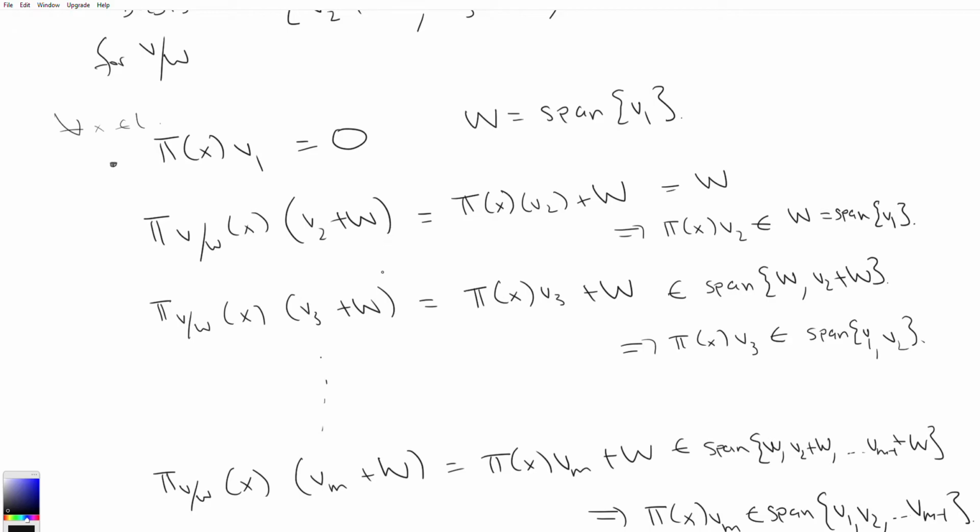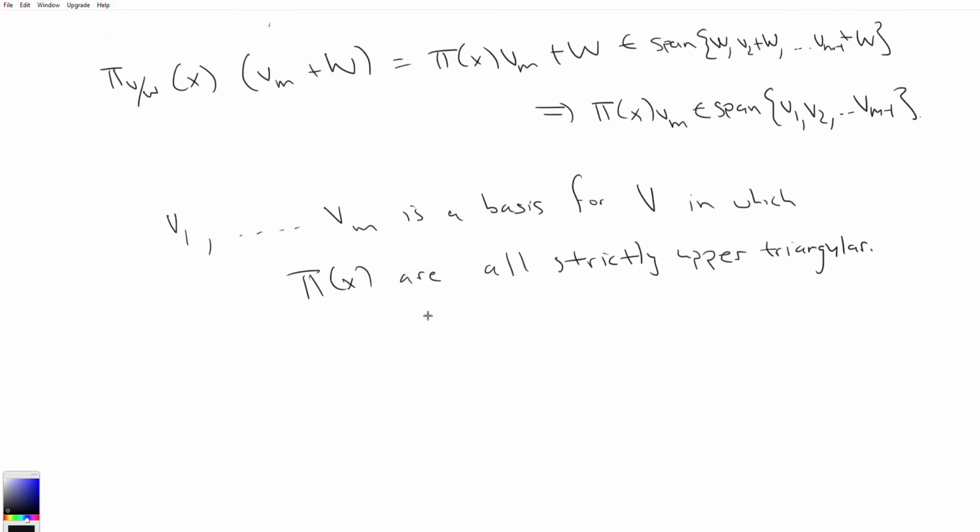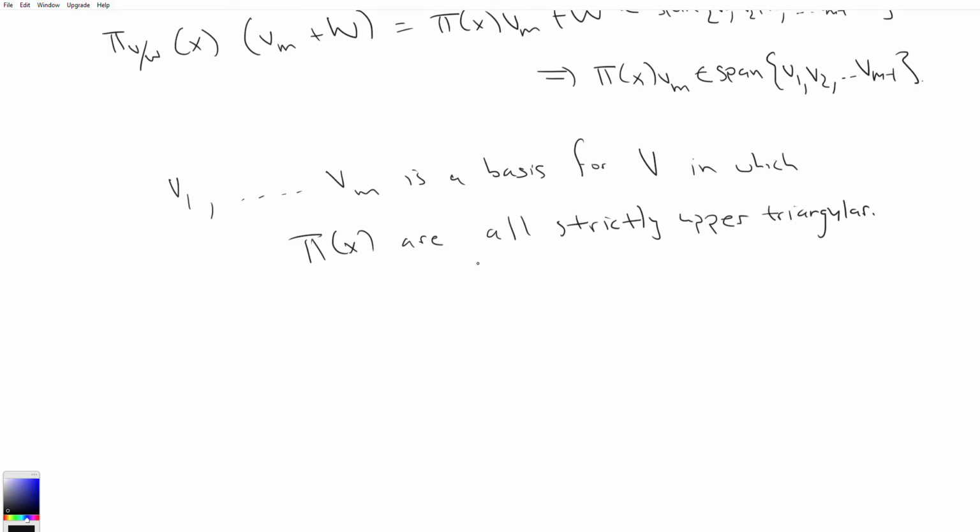And then because this factor representation inherits the representation of interest, pi, and the factor representation is strictly upper triangular, we can show that pi itself is strictly upper triangular, with the V1 that we use to quotient out, that we define in terms of W. That's the thing that maps onto 0 under pi of x. So that is the corollary.